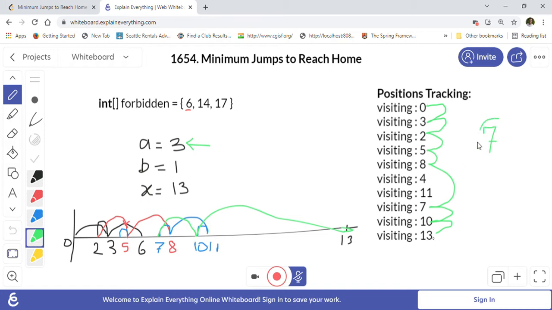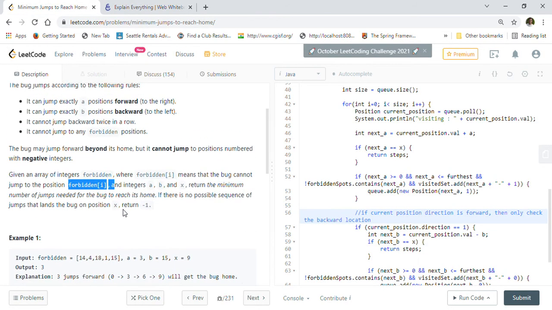That is the answer we have to return for the question, the minimum jumps to reach the destination. Since we are using BFS, it will make sure that we always get the minimum jumps when we find the destination. If it tries everything and doesn't find any destination, we have to return -1, as the problem says: return -1 if there is no possible sequence of jumps that lands on position X.